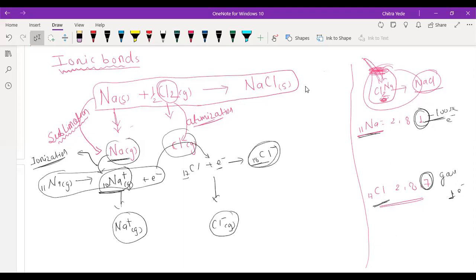Understood? How these ions are formed by loss and gain of electron? Everyone? Yes, sir. I have a doubt, sir. First let me complete this process, then you can ask your doubt.